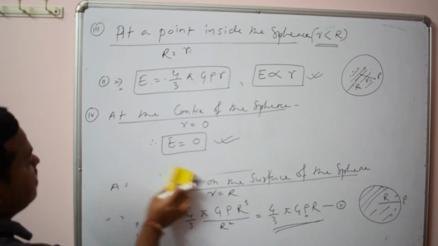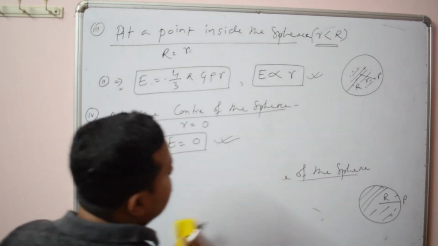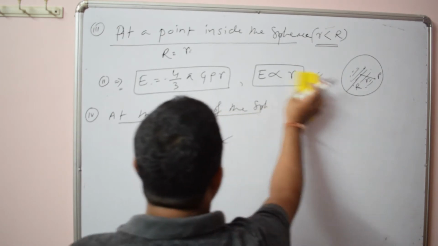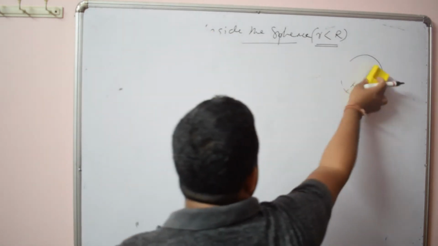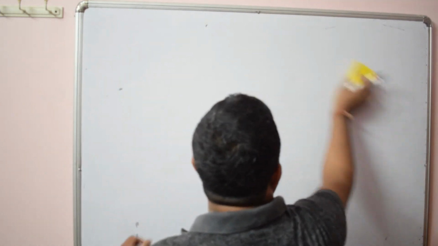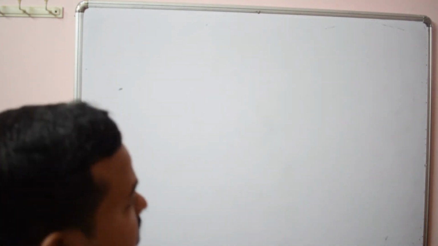So here also you can see the variations of field intensity with distance. So this graph is also very important. Like the spherical shell, you have to remember the graph of variation of field due to a solid sphere also.